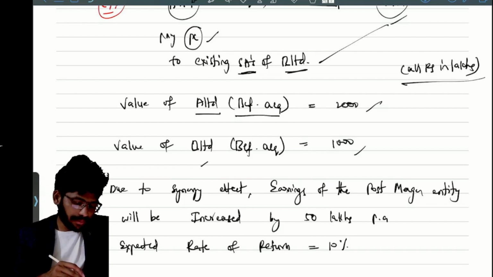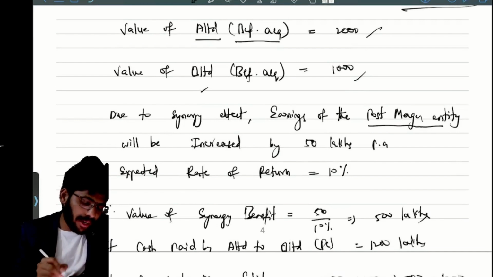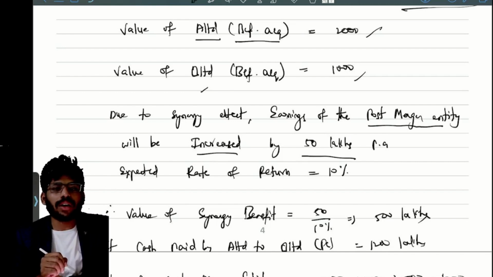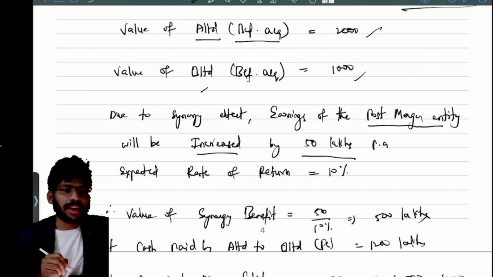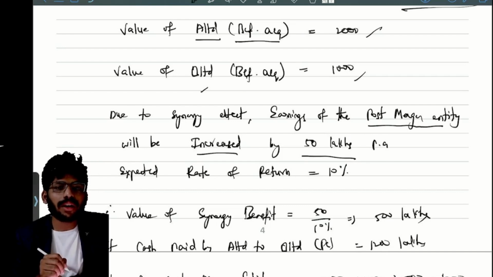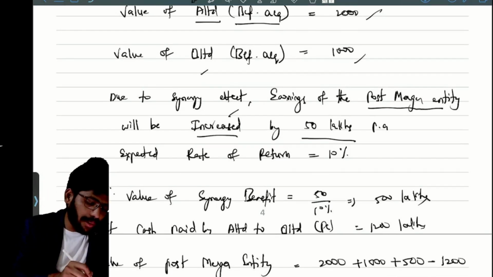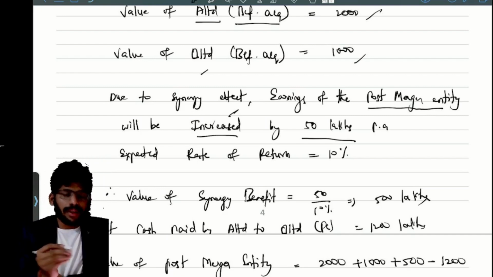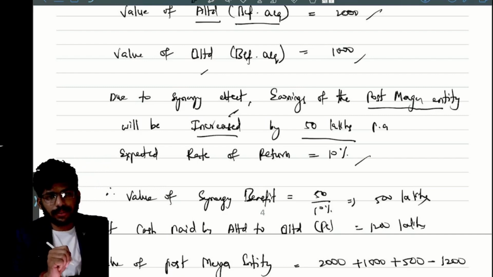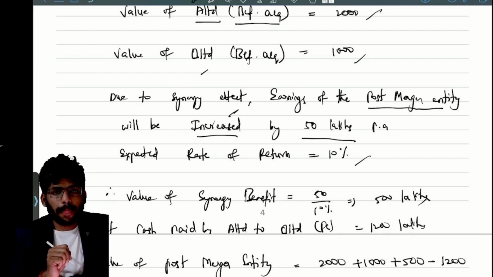Due to synergy effect, earnings of the post merger entity will be increased by 50 lakhs per annum. So the synergy value is also given, that is 50. No need to calculate that synergy. Every year 50 lakhs is the synergy benefit to the entity. Expected rate of return is 10%. Okay now?